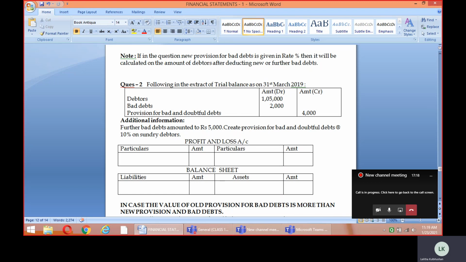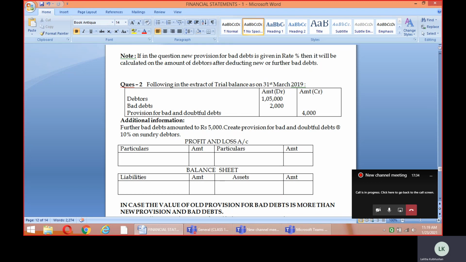The information says further bad debts amounted to rupees 5,000 and create a provision for bad and doubtful debts at 10% on sundry debtors. You can find it here. You are being given one bad debts inside the trial balance. It's an old bad debts. You are being given one provision inside the trial balance.